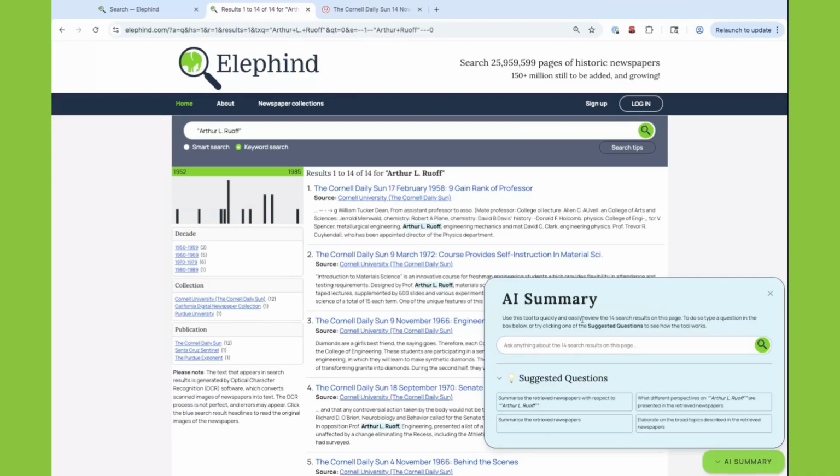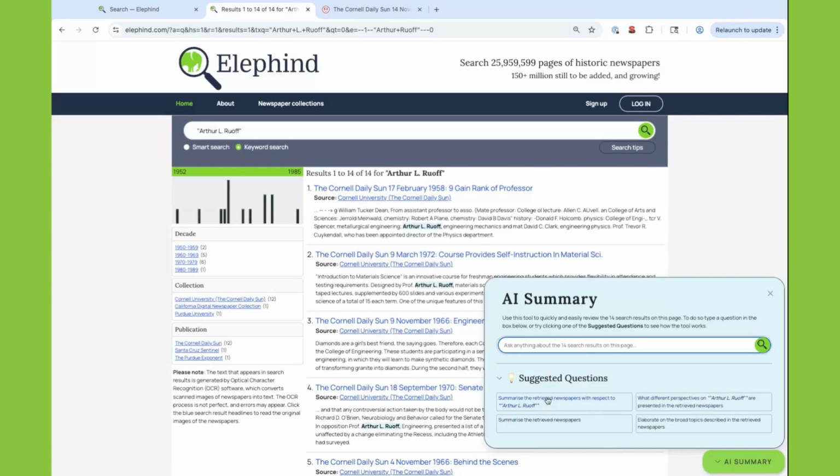So the interesting thing about this is, of course, it can summarize things for you, right? You can type any question that you have immediately into the box below. So if I want to type something like, who is Arthur Ruoff, I could do that. But it also gives you 4 prompts that are the same for any search that you make. Even if it's a smart search, it will do this as well.